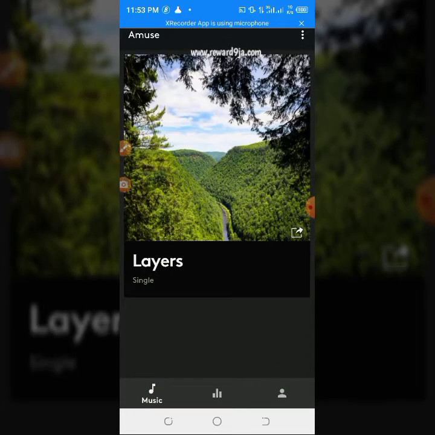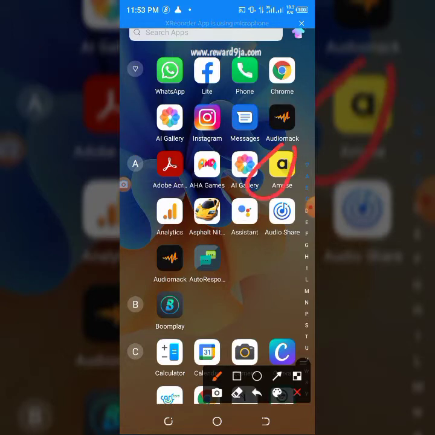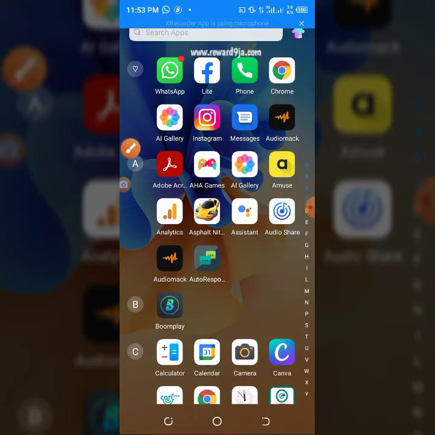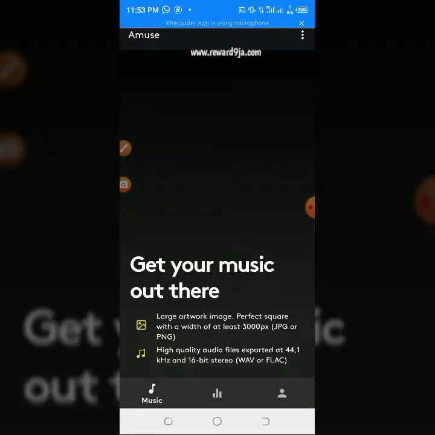Wait, let me go back so you see the icon here. Here's the app. So they are very good, and one of their uniqueness is the fact that they have a mobile app. Many distributing companies or distributors don't have an app. So let's get into the app.